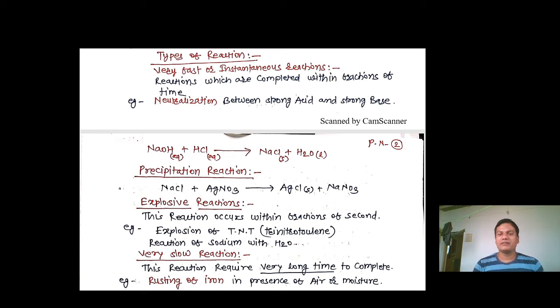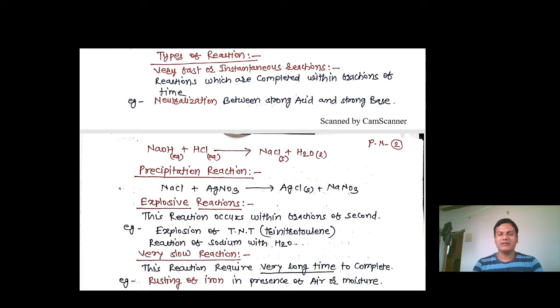Third one, explosive reaction. A reaction where a large amount of heat is evolved, where explosion takes place. So this reaction occurs within a fraction of a second. The simple famous reaction which we can see in our everyday life, that is the reaction of sodium with water. In the laboratory many times you have seen that if you drop a small piece of sodium into the water, at that time there is an explosion. There would be a big sound if the quantity of sodium is more. Another example is explosion of TNT, that is trinitrotoluene. It is the best example for explosive reaction.